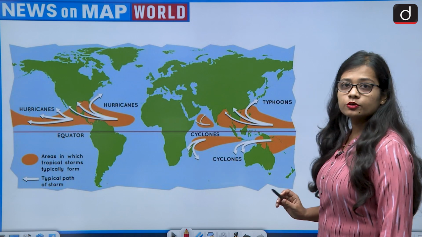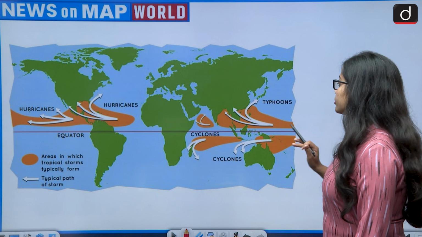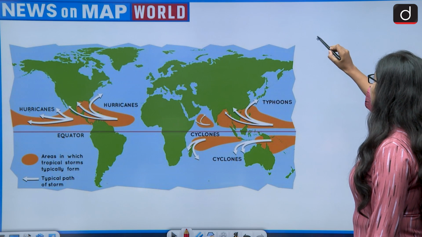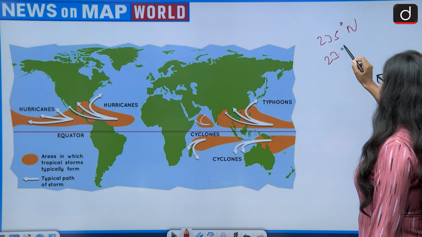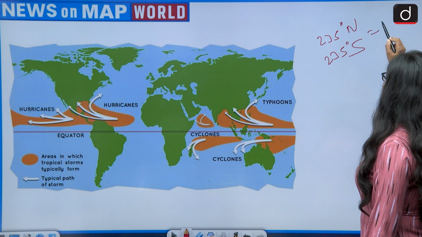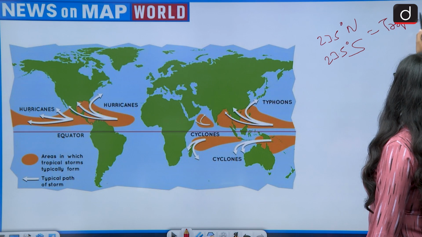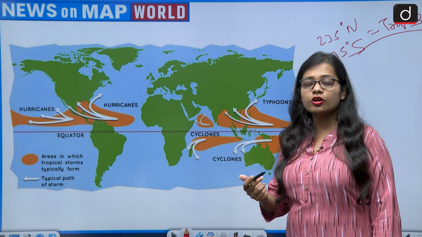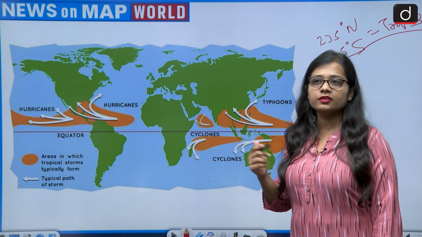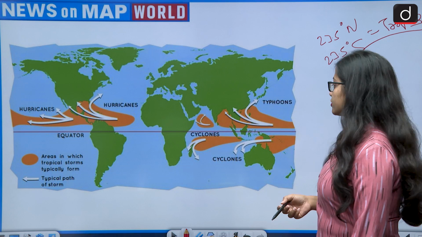So first of all, we need to understand the latitude of the tropics. 23.5 degrees north to 23.5 degrees south is the location of the tropics. And if we talk about tropical cyclones, the origin of tropical cyclones also takes place in the tropical regions.